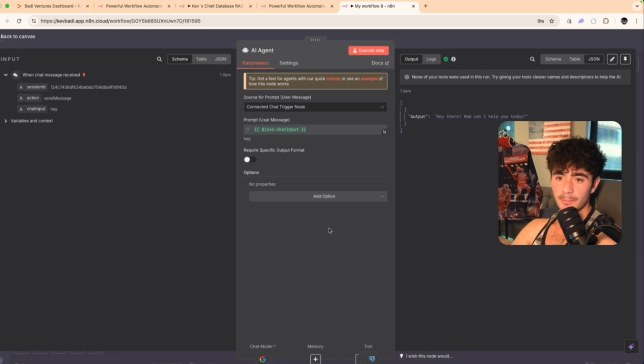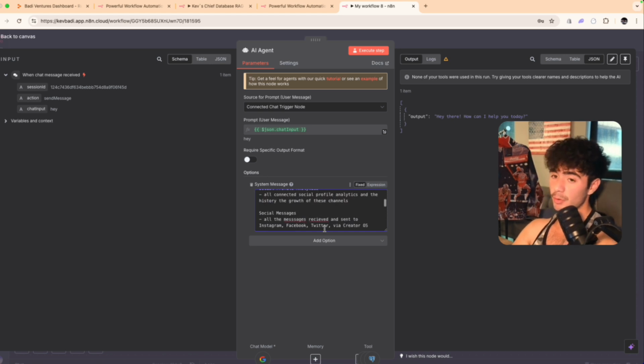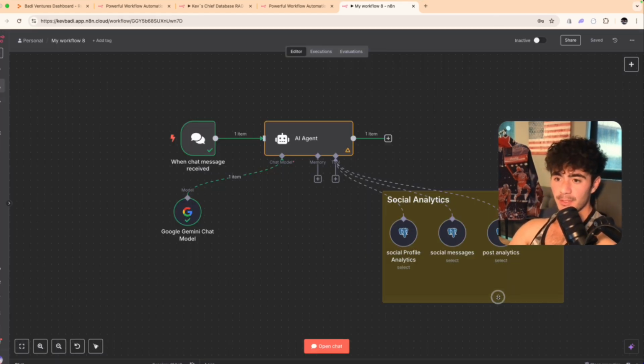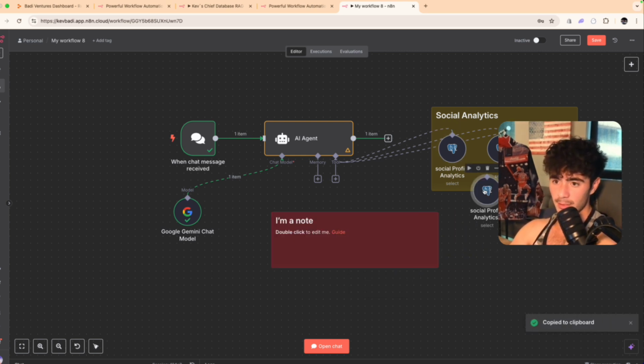And so I'm just going to paste in my own system message, but I do recommend that based on your own tables and your own systems, this needs to be your own message in the system message. And we'll keep it as that for the social analytics tables that the agent has access to. And now we're going to add in the AI agents tables that we want the database agent to have access to. So we're going to add another sticky note, and we'll just duplicate these a couple of times.